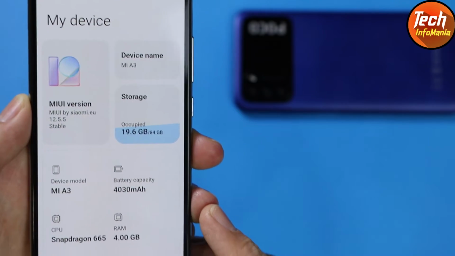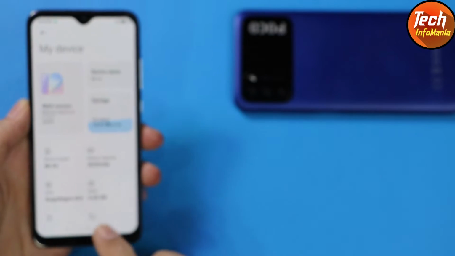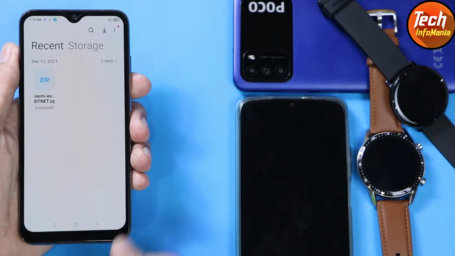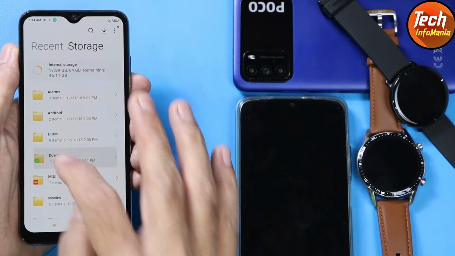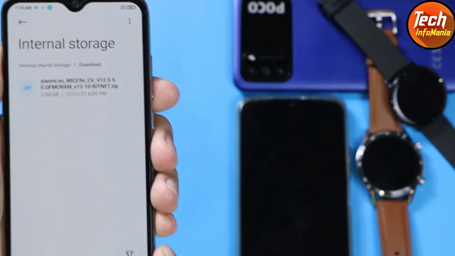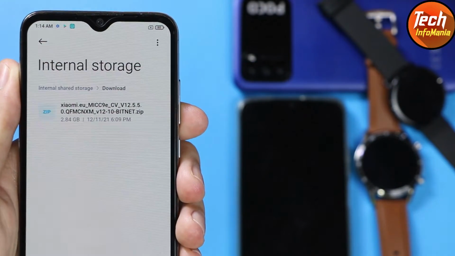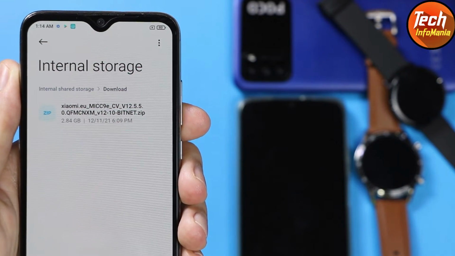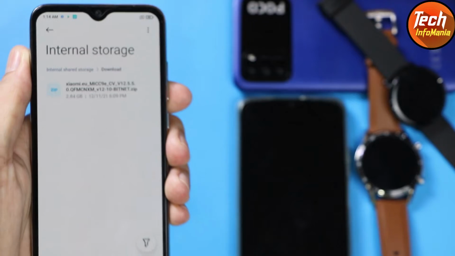The ROM link is provided in my video description, the latest ROM of 12.5.5, the converted ROM by Bitnet. I will go to my storage to show you that I already downloaded the ROM. This is the ROM, link provided in the video description. You don't have to take help from a computer. Just click the link on your mobile and download this ROM on your mobile phone storage.